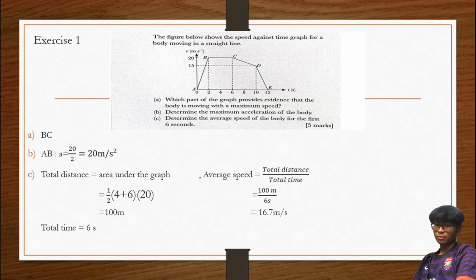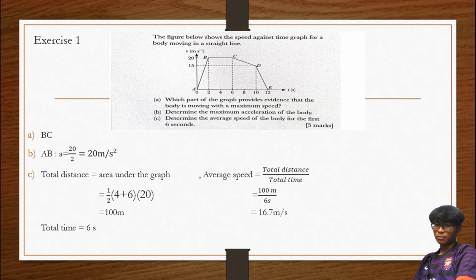So kita tahu dia nak maximum speed. Okay, based on from the graph we can see high velocity for this graph is 20, right? So we can just take out from the graph the point from the graph. So we can see BC located on the 20 seconds velocity on the 20. So means BC merupakan dia punya maximum speed.